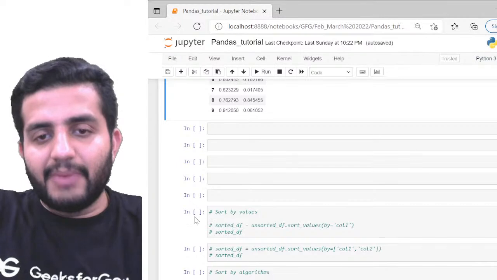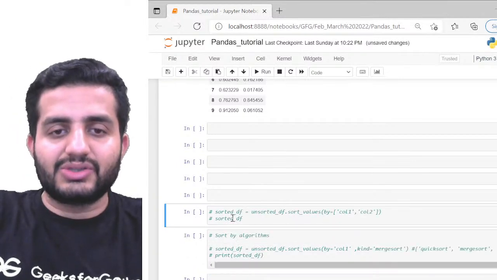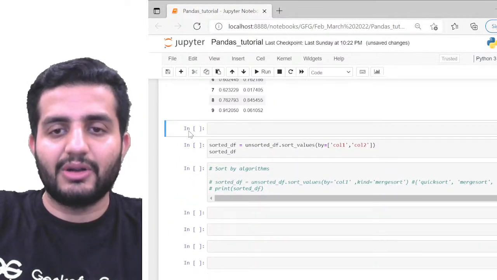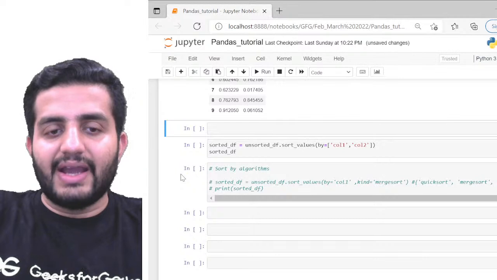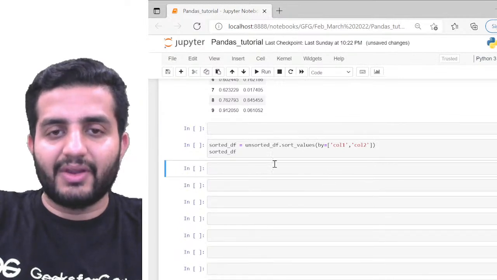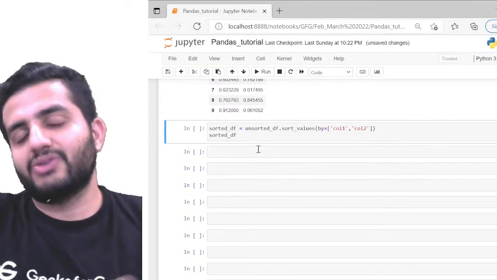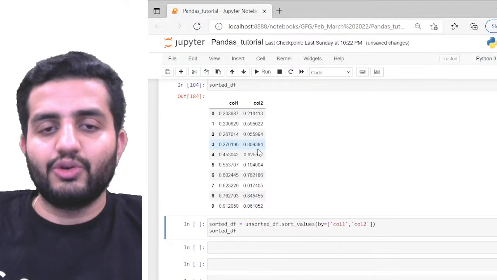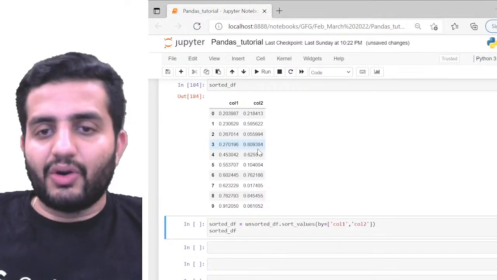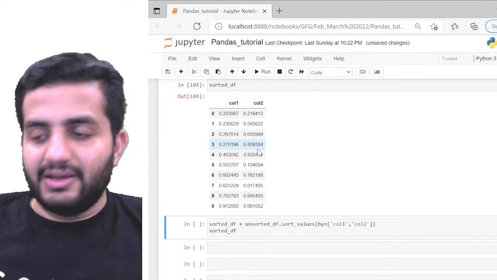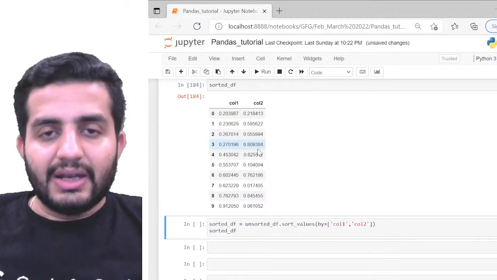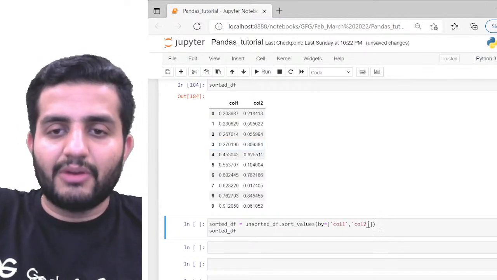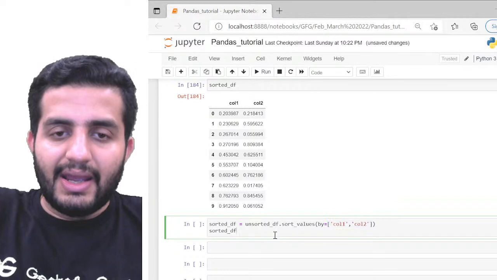This is for sorting by one column. I can do the sorting similarly for multiple columns also. I can pass multiple columns. For example, if you want to sort based on multiple columns, it is also possible. Now I want the sorting to be done based on both columns, column 1 and column 2. That means first I want to check the column 1 values, and after that also check the column 2 values. I can specify the list of columns on which you want the action to be performed, and that's still possible.